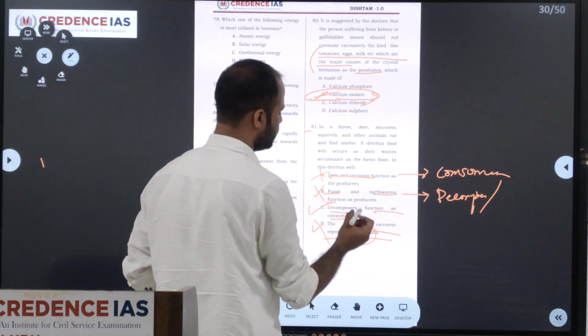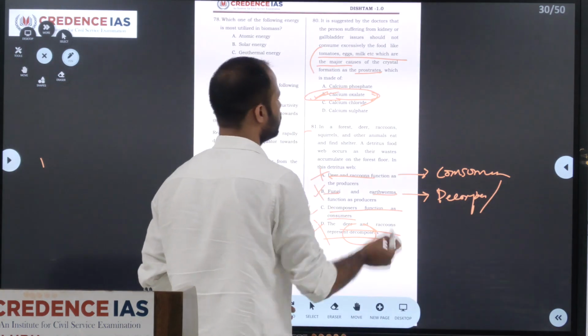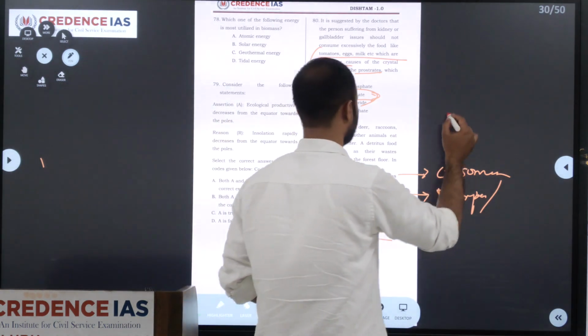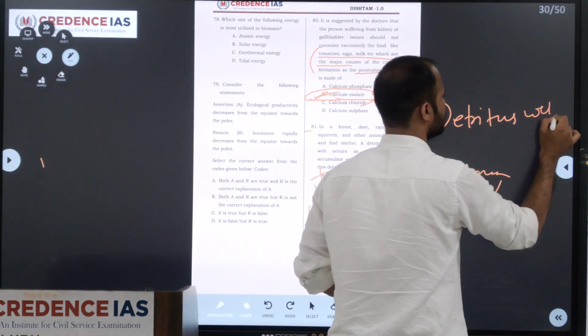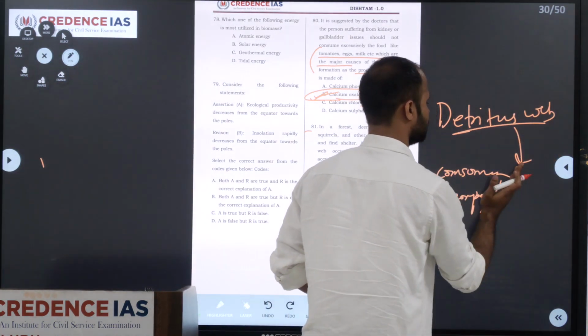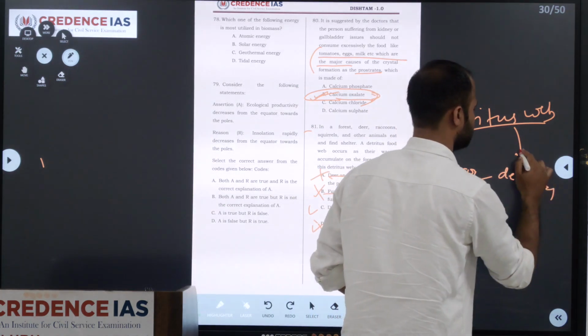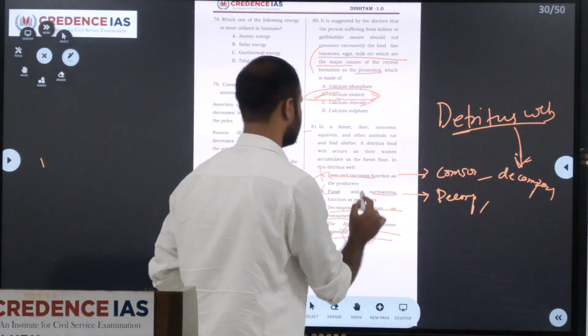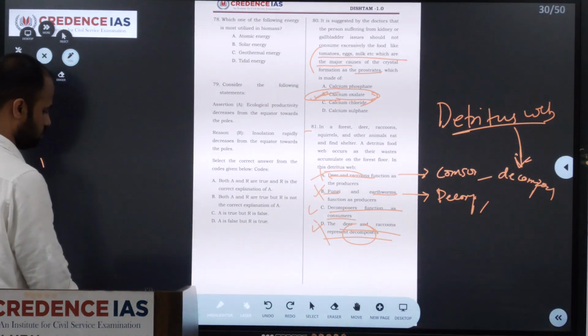So the correct answer is C, where decomposers function as consumers, because the cycle of the detritus web starts with decomposers by decomposing the detritus. So the correct answer is C.